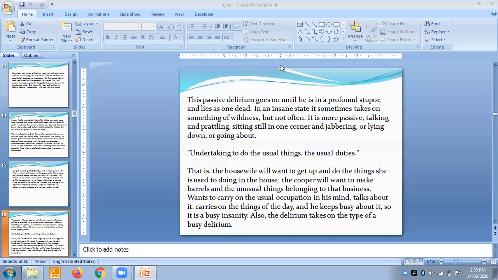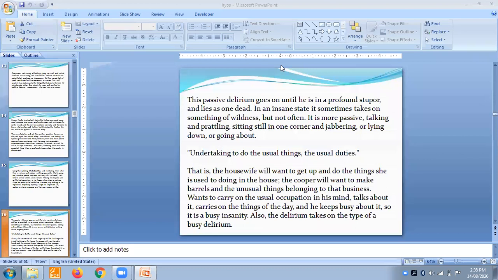That is, the housewife will want to get up and do the things she is used to doing in the house. The cooper will want to make barrels and do unusual things belonging to that business, carry on the usual occupation in his mind, talk about it, and keep busy about it. So it is the busy insanity.